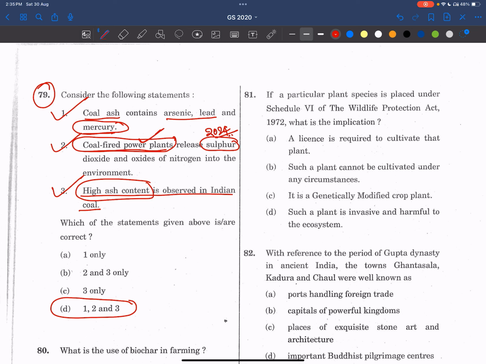See here, friends. This coal ash, power plants, right? Coal as a fuel is very important from the environment perspective and also the economic perspective as well. So let's try to read on these things. Especially in the environment sector only, we are getting many questions. Right? Let's read about these things.